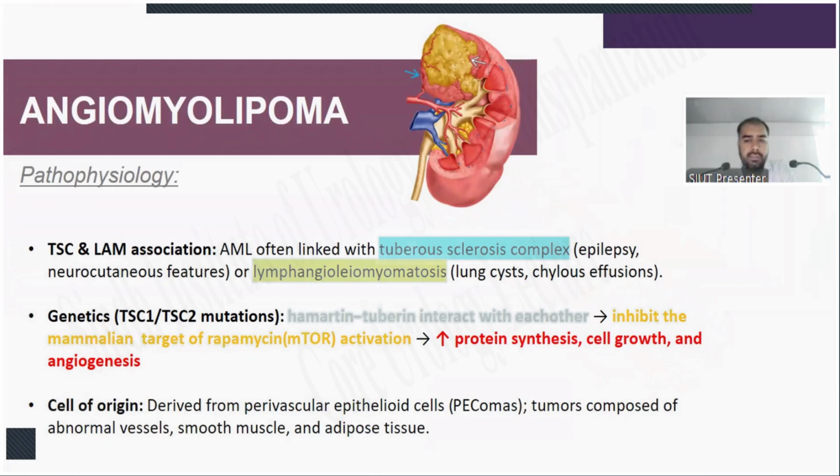angioleiomyomatosis, lung cysts, chylous effusions. Genetics: TSC1 and TSC2 gene mutations, in which hamartin and tuberin interact with each other, resulting in inhibition of mammalian target of rapamycin, mTOR activation, which leads to increased protein synthesis, cell growth, and angiogenesis. Cell of origin is derived from perivascular epithelioid cells, PEComas, tumors composed of abnormal vessels, smooth muscle, and adipose tissue.